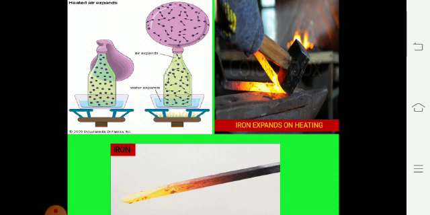On the other hand, you can see that iron expands on heating. In your book, there is an example of an iron rim or a tire rim that is fitted onto a wooden wheel. So these are examples of changes by heating, or you can say on heating things can expand.